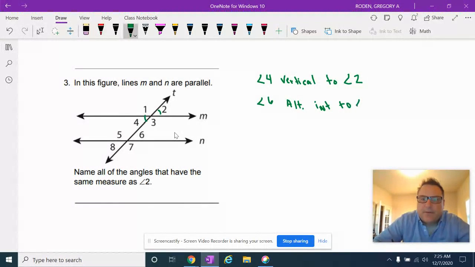Now there's a lot of different ways you could do this, right? 6 and 4 are alternate interiors, so we could say this. We could say that angle 8 is congruent, because it's corresponding to 4.